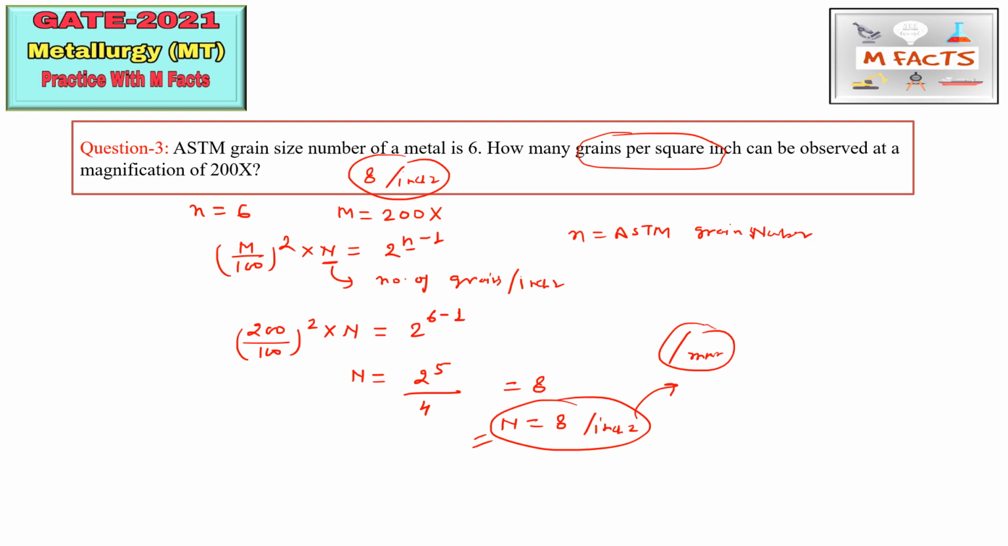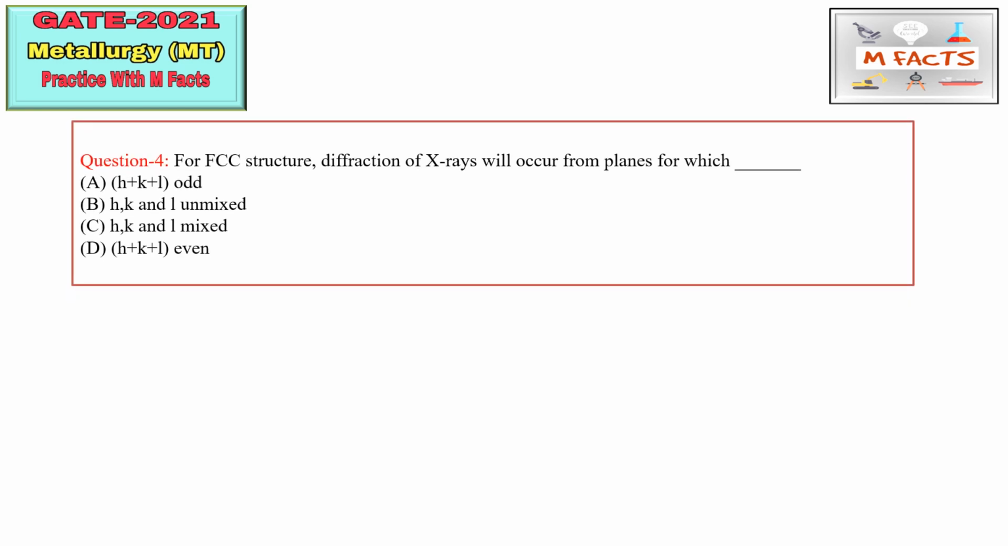Okay, so 8 is the correct answer here. The next question is: for FCC structure, diffraction of X-ray will occur from the planes for which H plus K plus L is odd, HKL is unmixed, HKL is mixed, or H plus K plus L is even. Here, this is the condition for the reflection or the diffraction.